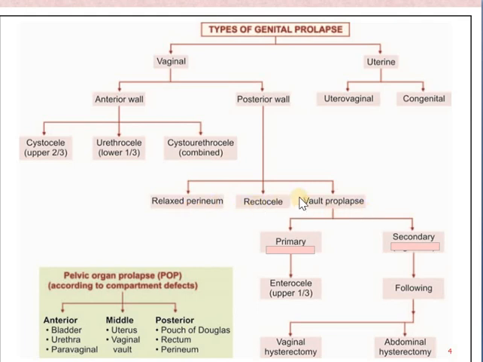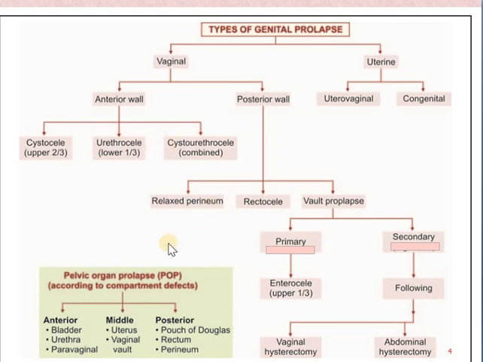Now next, in respect of internal genitalia, that is uterine prolapse. Uterine prolapse can be understood in two ways. One is utero-vaginal, which is very common. Next is congenital, that is, by birth there is prolapse of the uterus. It happens in very rare cases. In the coming slides we will be seeing about it. This is one understanding of the types of genital prolapse.